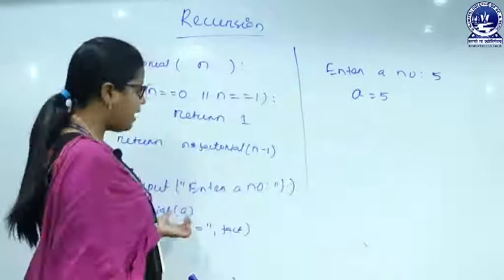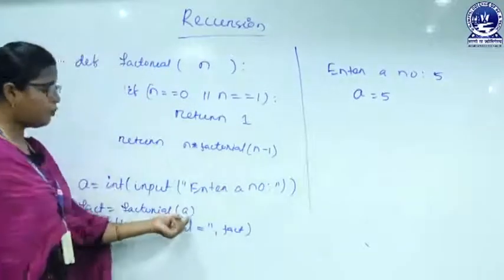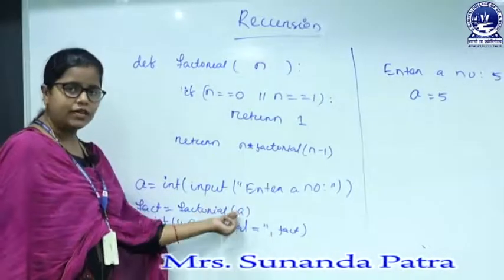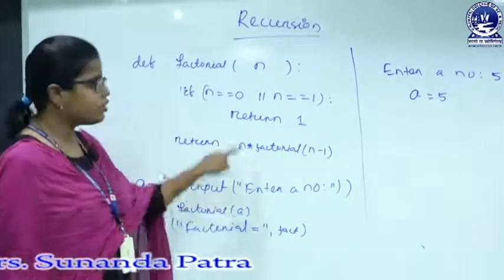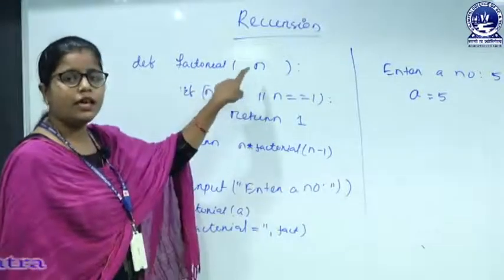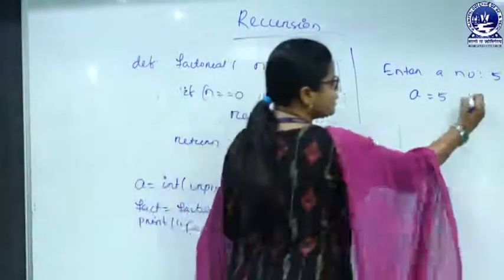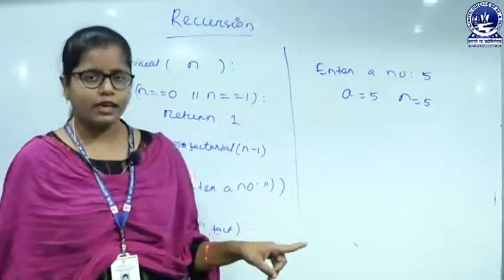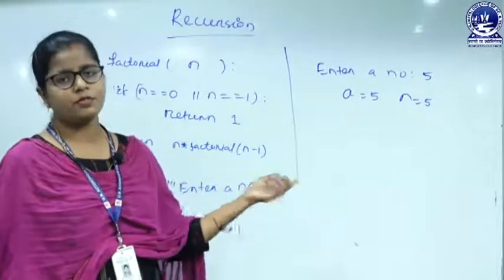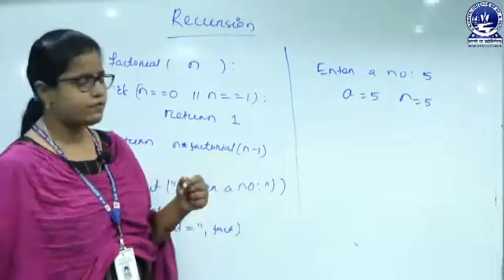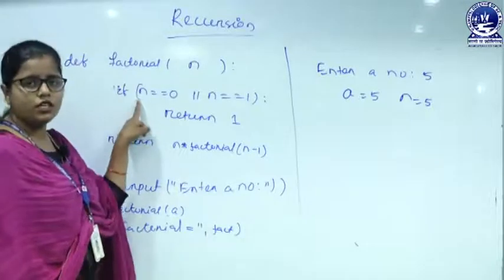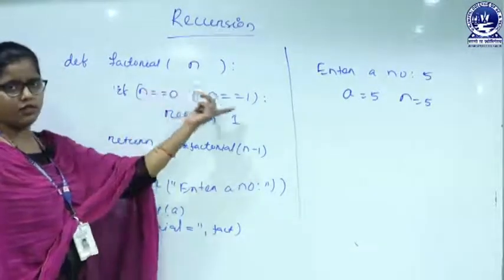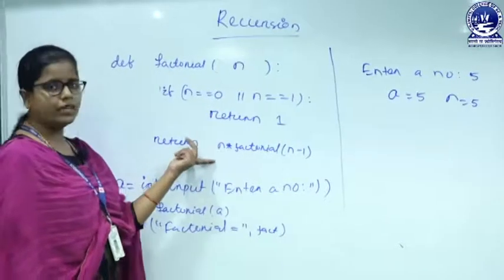Now I am calling the factorial function by putting the actual argument a here. So 5 will get passed to the factorial function, and the execution will jump to here. Now n is what? n is 5, because I am passing the actual argument a, and the value of a is 5. So n will get the value of a, that is 5. So now this condition is false, because 5 is not equals to 0 and 5 is not equals to 1. So we will go to here.